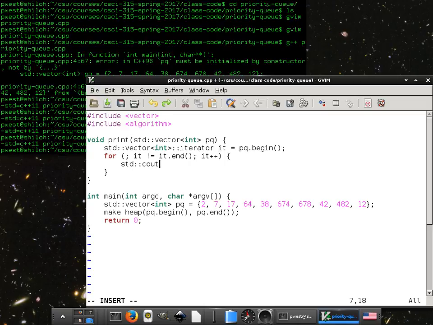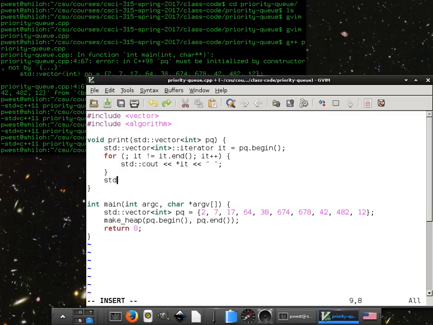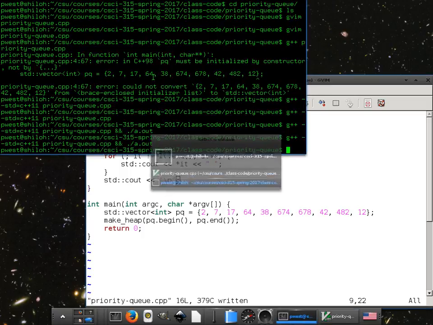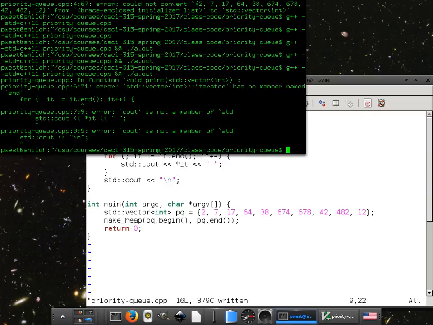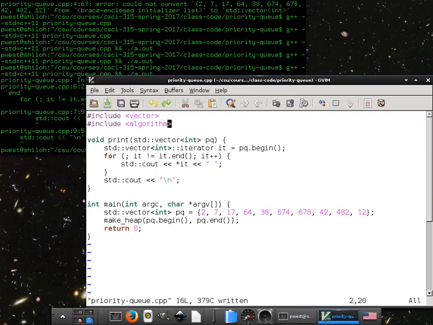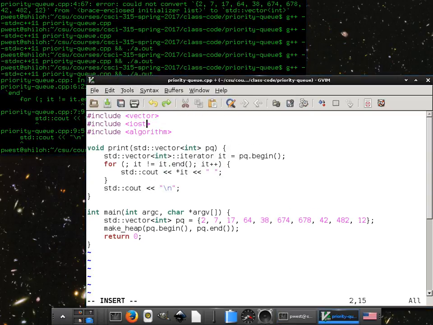Cout. We'll put the star on the iterator, and we'll add a space. And then at the end, we'll put a backslash n. Let's go ahead and compile and run. Not quite. Cout, because we didn't include iostream.